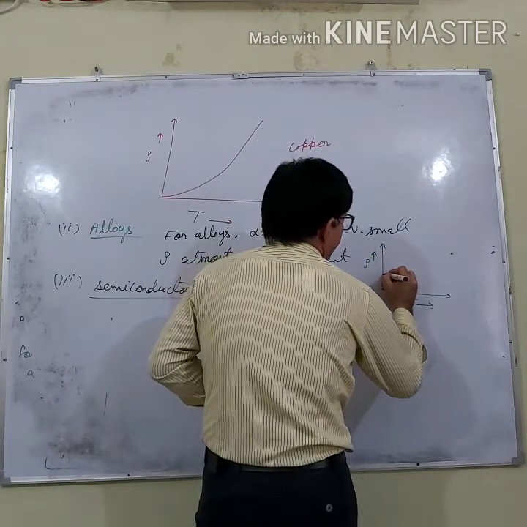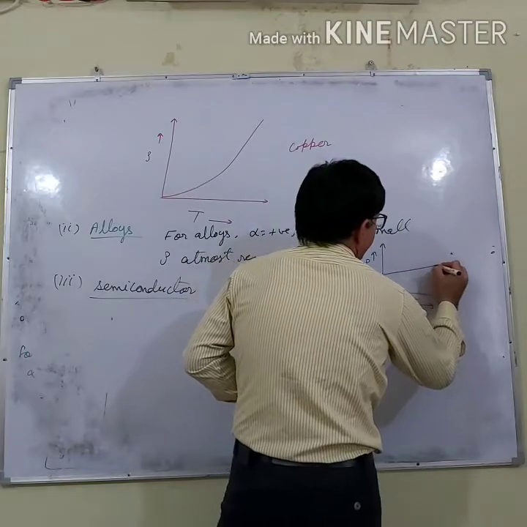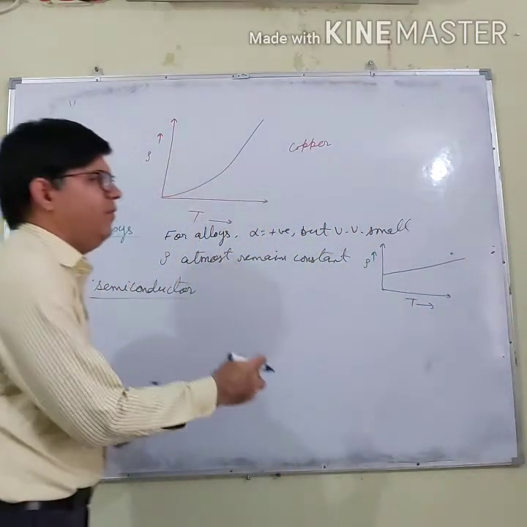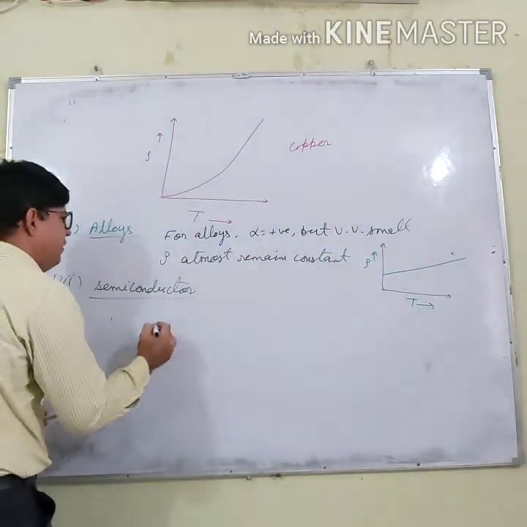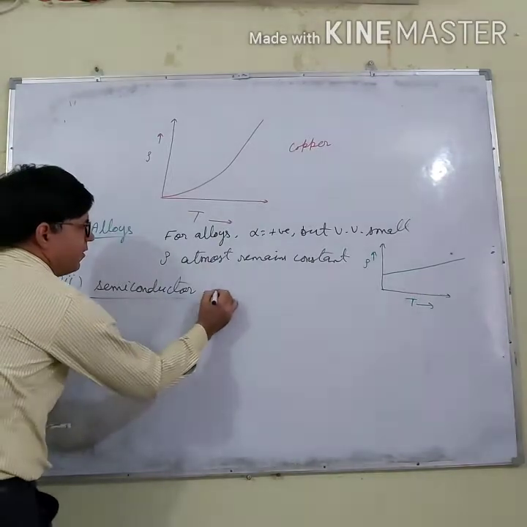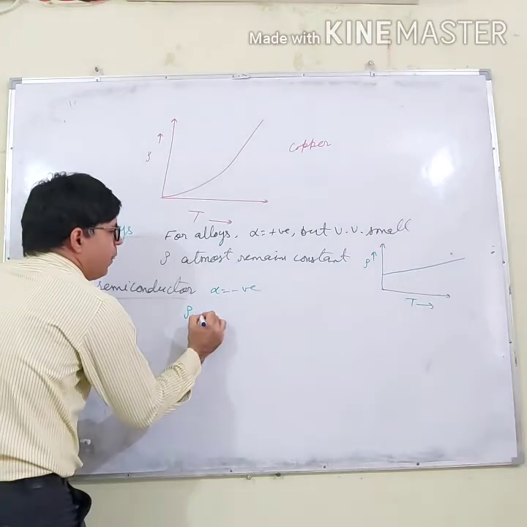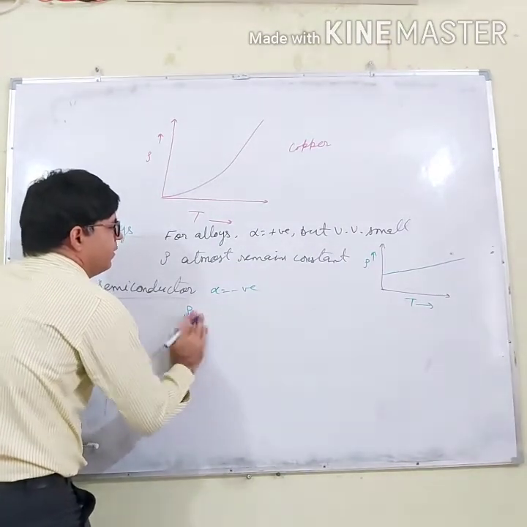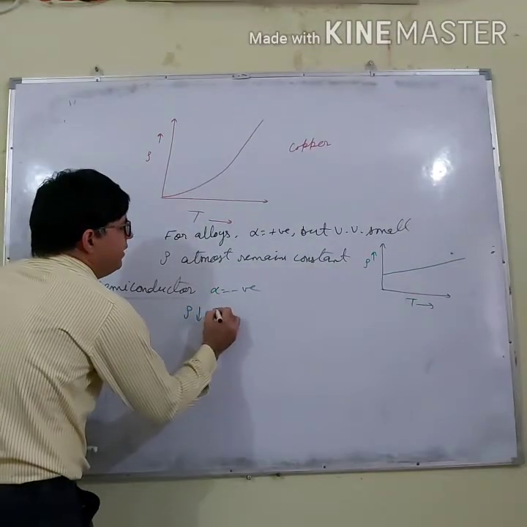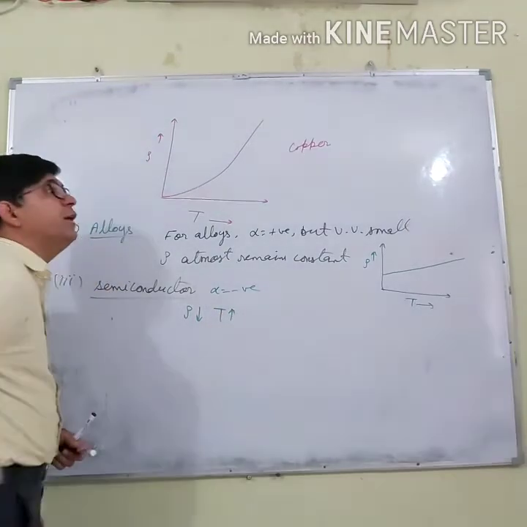It is remaining like this. So very small increase. And for semiconductors, alpha is negative, so resistivity decreases with increase in temperature.